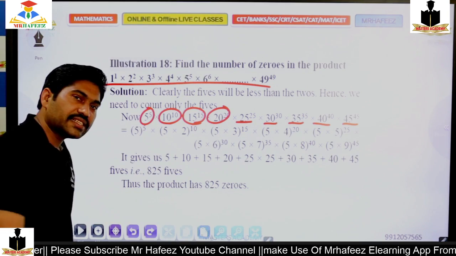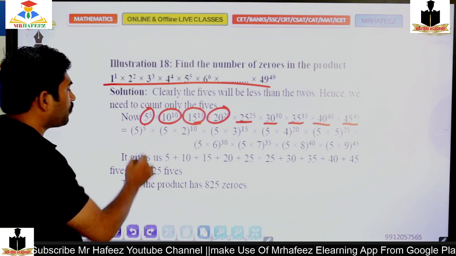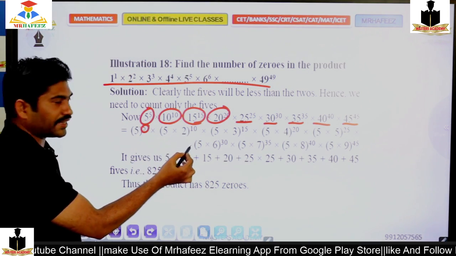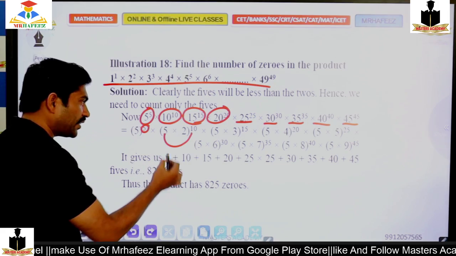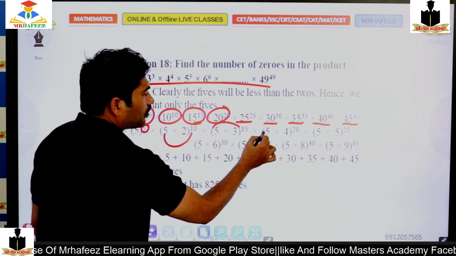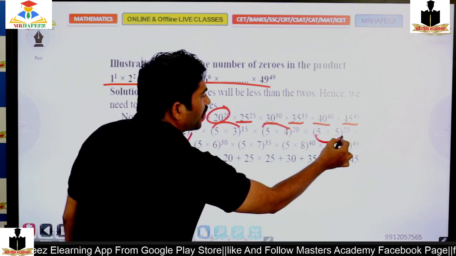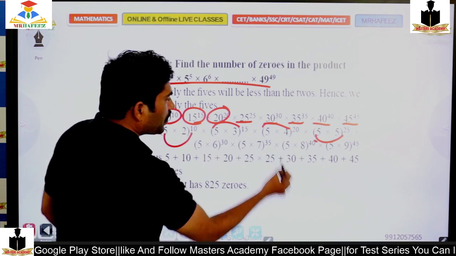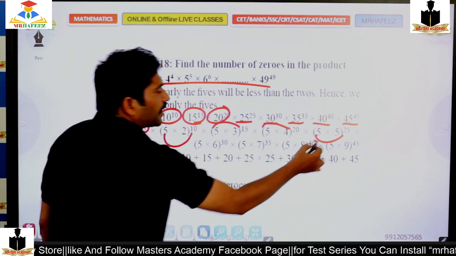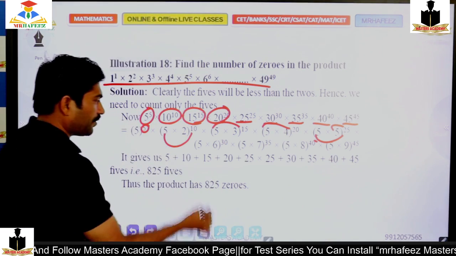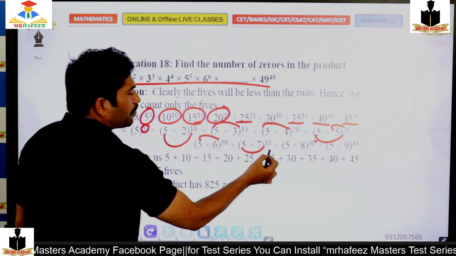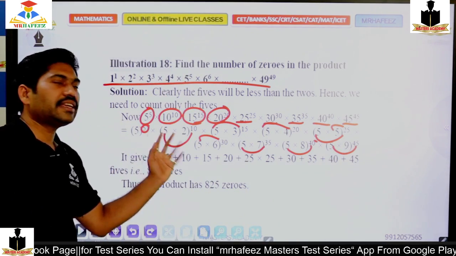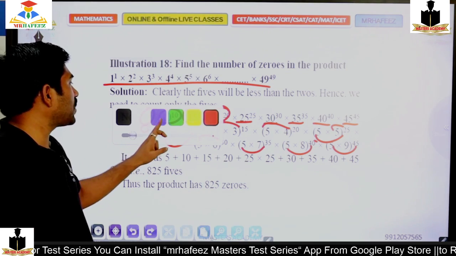So all these are multiples of 5. So 5 power 5, then 5 power 10, 5 power 15, 5 power 20, 5 power 25. But here it's 5 into 5 because it's 25, so 2 times. So 5 power 25, 5 power 30, 5 power 35, 5 power 40, 5 power 45. All these many 5s are present.